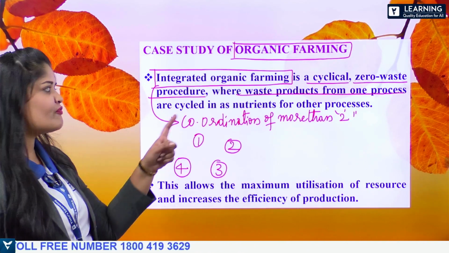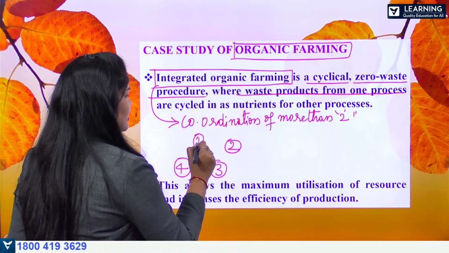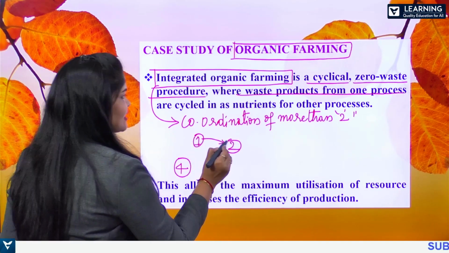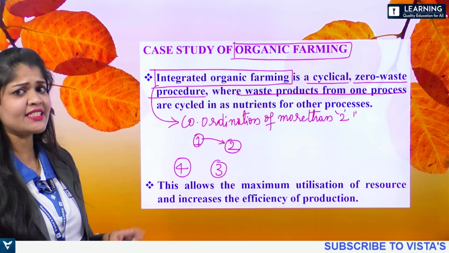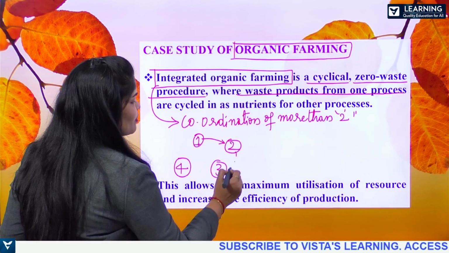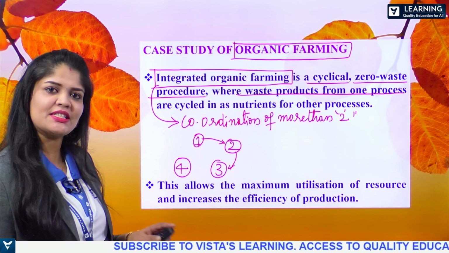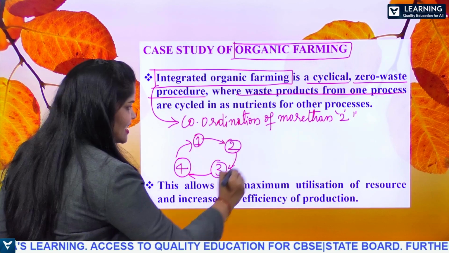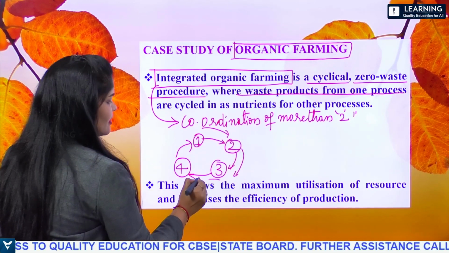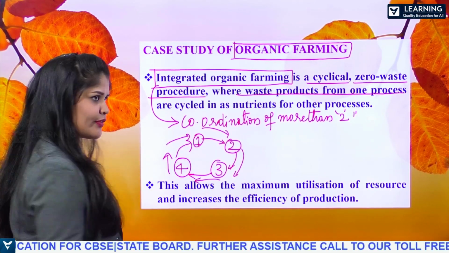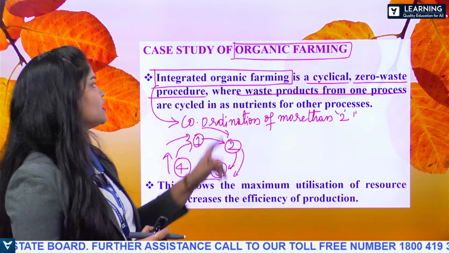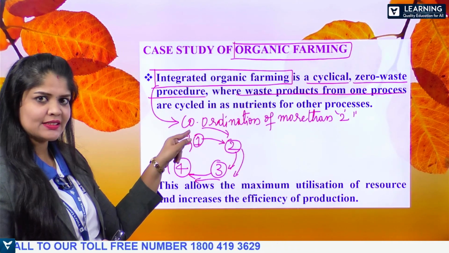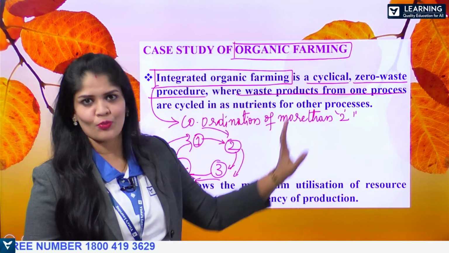So here, the waste products of one process, consider that this is the first process. The waste coming from the first process will act as nutrients for the second process. In the same way, the waste coming from the second process will act as nutrients for the third process. And in the same way, there is no wastage as it is happening in a cyclic manner. Zero wastage, cost effective, more efficient method. Here, waste products from one process are cycled in as nutrients for the other processes.